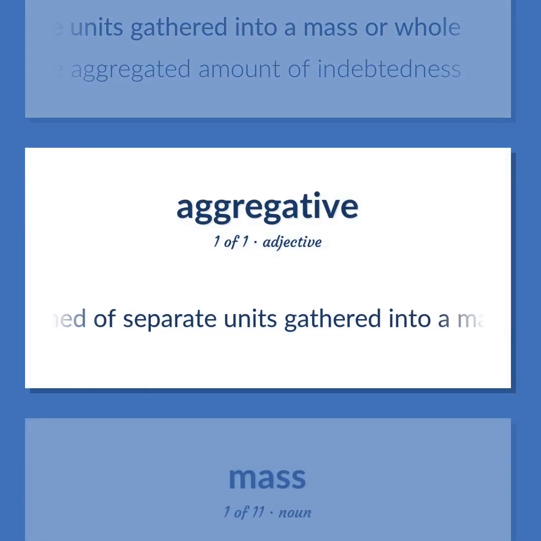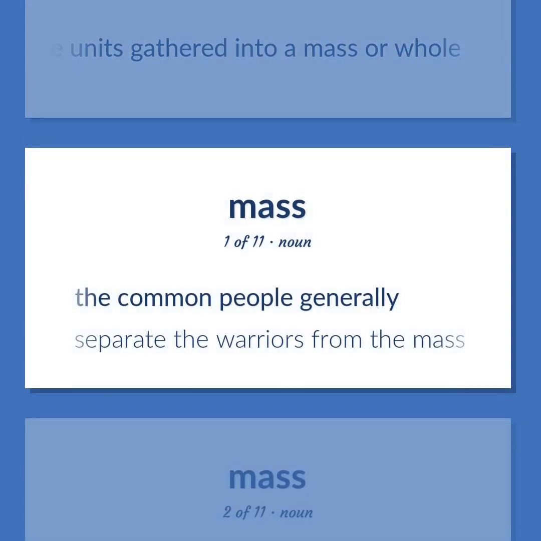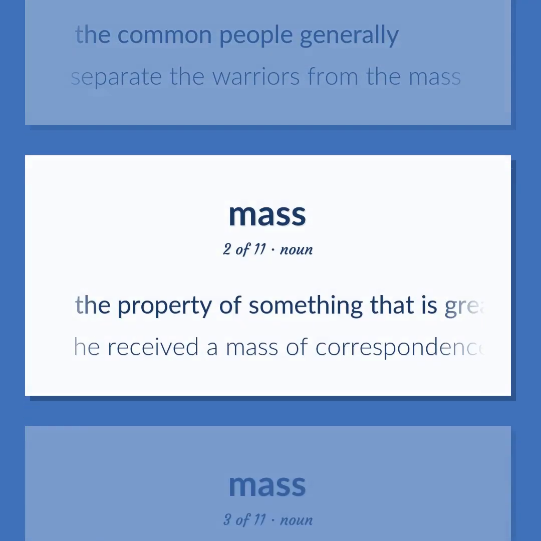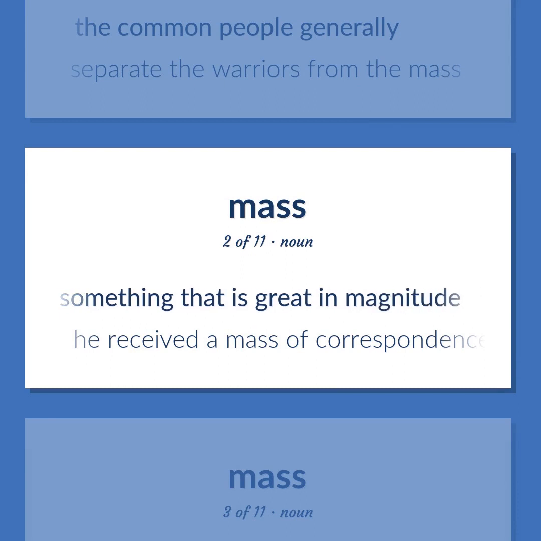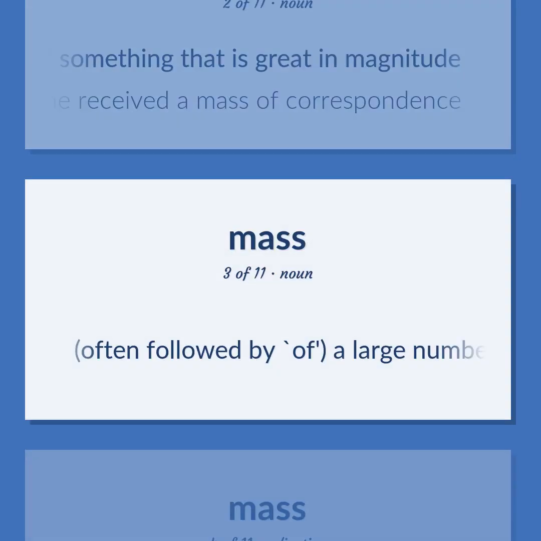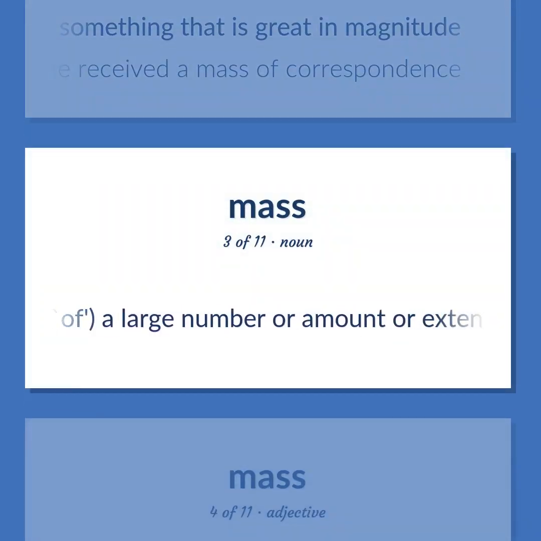Formed of separate units gathered into a mass or whole. The common people generally. Separate the warriors from the mass. The property of something that is great in magnitude. He received a mass of correspondence. Often followed by of, a large number or amount or extent.